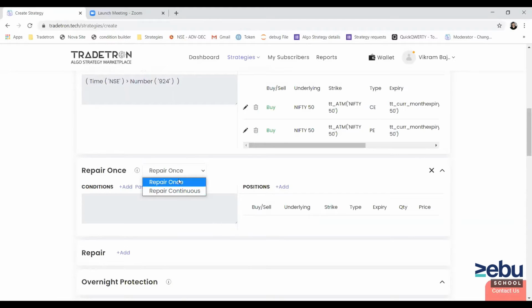But in this case, every time the combined delta of both the positions, call and put, goes above or below 4 lots delta, which is 300 points, we want to make it delta neutral. It will be a continuous process because we don't know how many times until the expiry day the delta will breach that threshold value, right? That is why we will use a repair continuous condition.